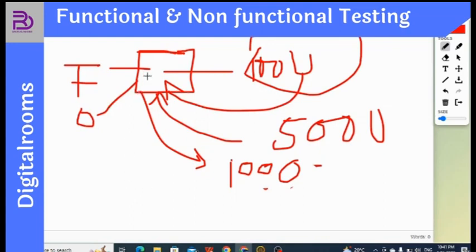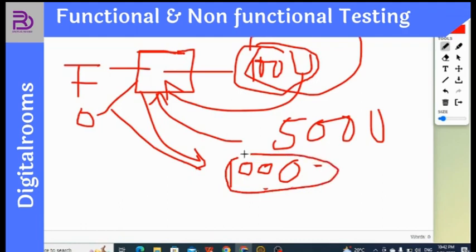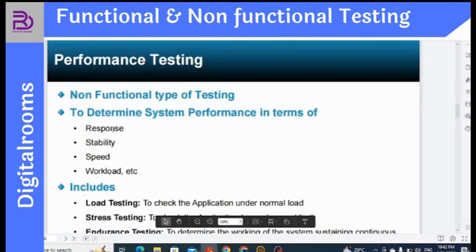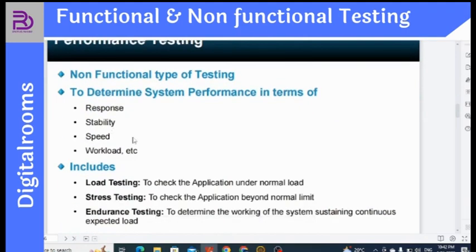So basically this is also known as stability testing, wherein we check that with 100 users the software operates as per the requirement, and even with more than that, whether it can be 500, 5000, or 1000 users, the software is still stable or not. If it is not stable, then it's not a good software, right? Speed of the software, of course, we check: when clicking certain buttons, how fast am I able to navigate to the next page.